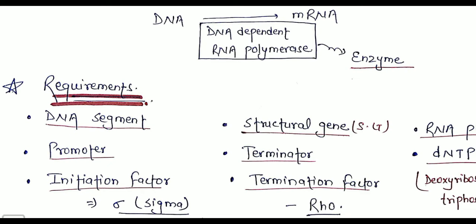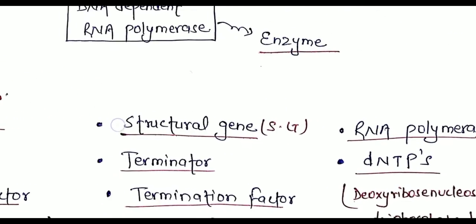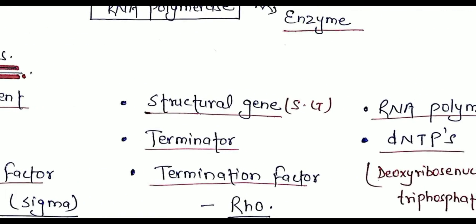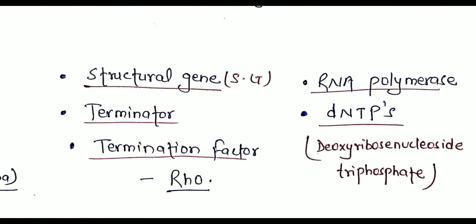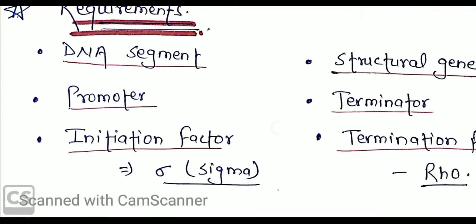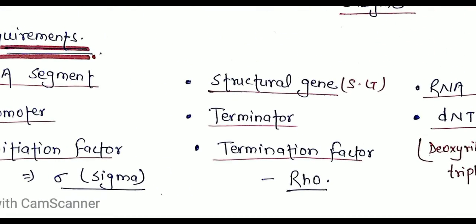The transcription process needs a DNA segment, structural gene, RNA polymerase, promoter, terminator, and dNTPs, which are deoxyribose nucleoside triphosphates, and the initiation factor, which is sigma here, and the termination factor rho.